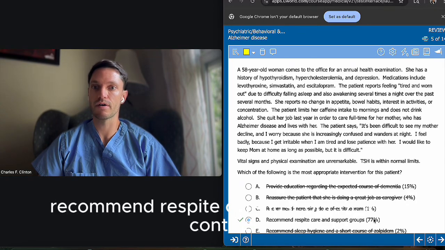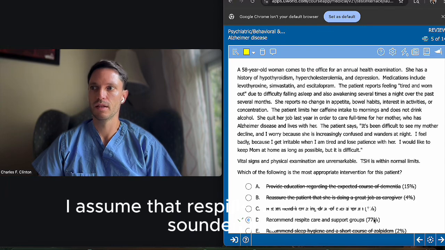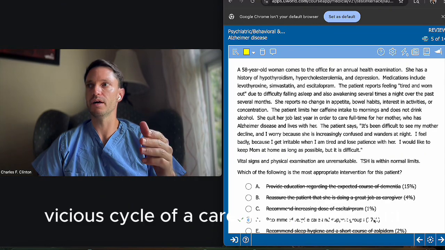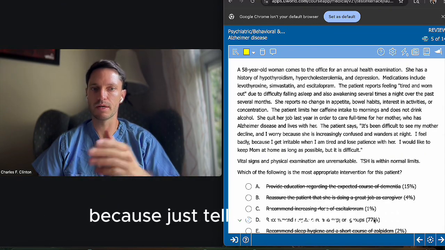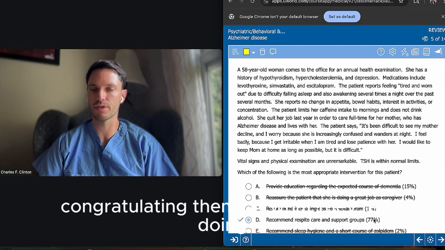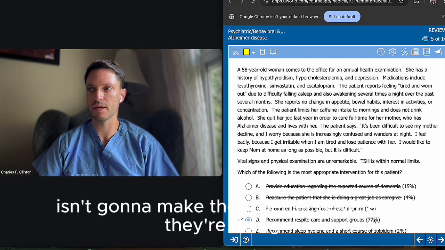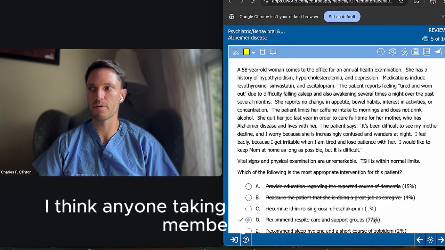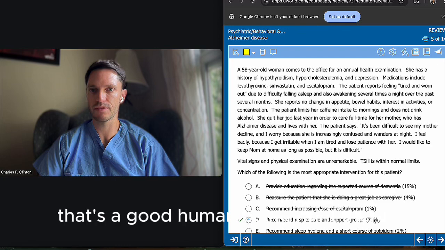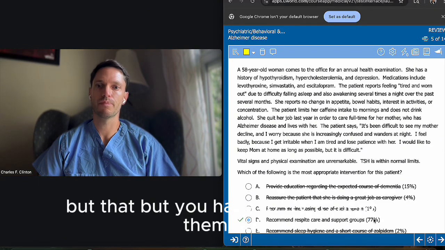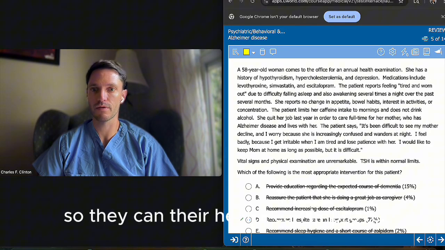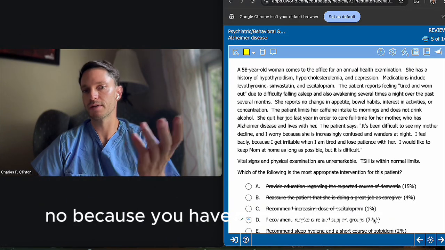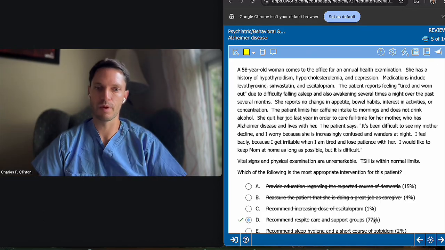I recommend respite care. Just out of the context, I assumed that respite care probably sounded like the patient taking care of herself, because that's the only way you can cut the vicious cycle of caregiver burnout, right? You have to do something, because just congratulating them on what they're doing isn't going to fix the problem, right? Isn't going to make them better at what they're doing. Yes, anyone taking care of their family member, you have to recognize that's a good human being right there. But you have to try to help them out, so they can be better, so their health can improve. So it's not just patting them on the back and telling them, hey, what you're doing is great, keep on doing it. No, because you have to try to help them improve.